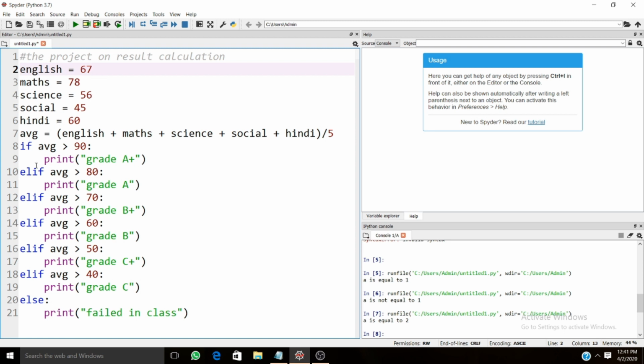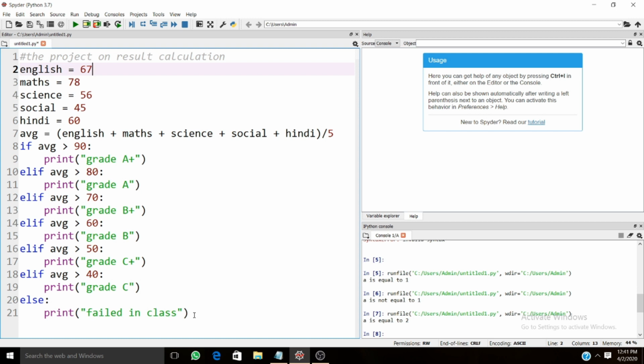If the average is greater than 90, it will print grade A plus, and if the average is greater than 80, it will print grade A. If average is greater than 70, B plus. Elif average greater than 60, it will print grade B. Elif the average is greater than 50, it will print C plus. Elif the average is greater than 40, it will print grade C. If I am getting less than 40, whatever the marks, I will be considered as failed in class.